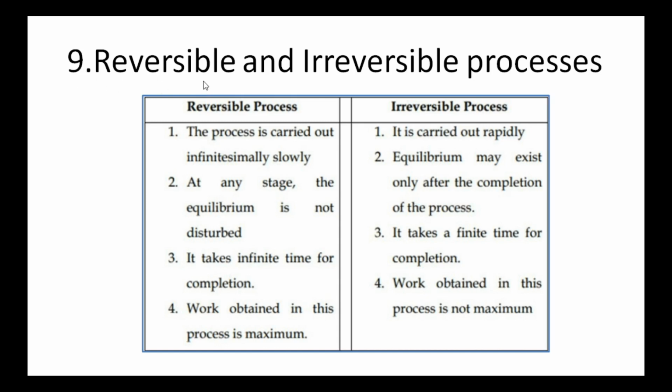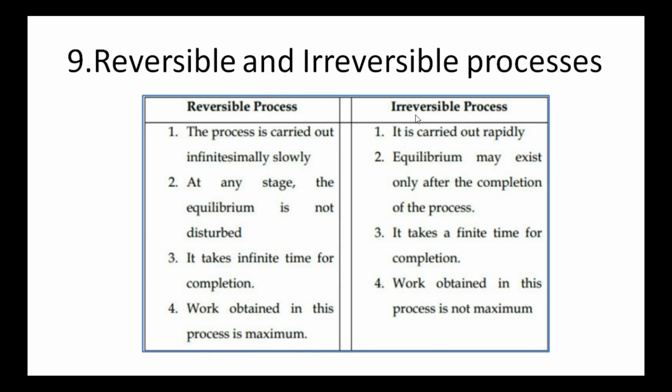Next definition is reversible and irreversible processes. First I am explaining reversible processes. The reversible processes are such that it is carried out infinitesimally slowly and at any stage the equilibrium is not disturbed in reversible process. So reversible process takes infinite time for completion. Next point is the work obtained in this process is maximum.